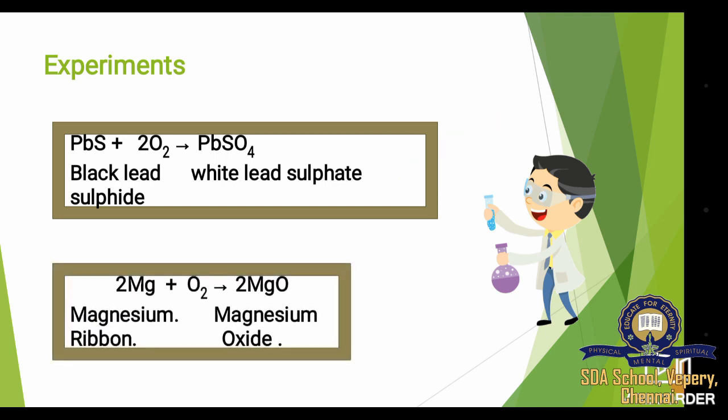Another example is magnesium ribbon. That is, magnesium ribbon is heated. What happens is, as a result, magnesium oxide compound is formed. So it is also an example for combination reaction. So what is meant by combination reaction? It is nothing but two or more substances combine together and they form a single product. In combination reaction, there will be only one product.